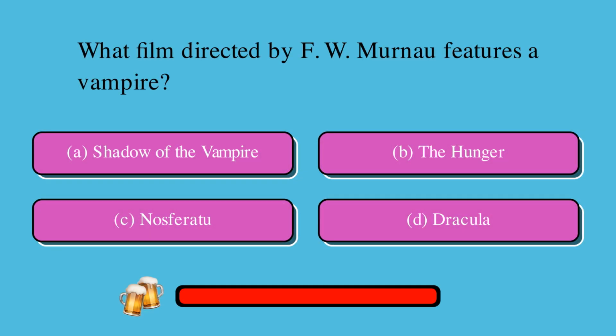What film directed by F.W. Murnau features a vampire? Is it A, Shadow of the Vampire, B, The Hunger, C, Nosferatu, or D, Dracula? The correct answer is C, Nosferatu.